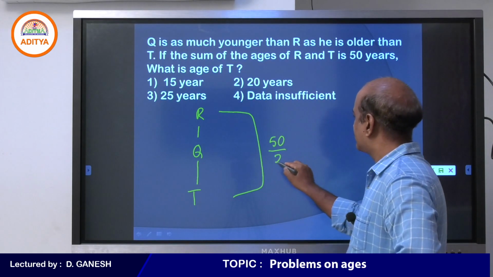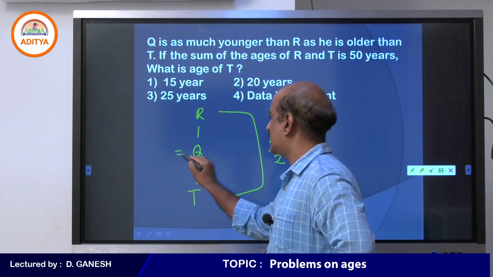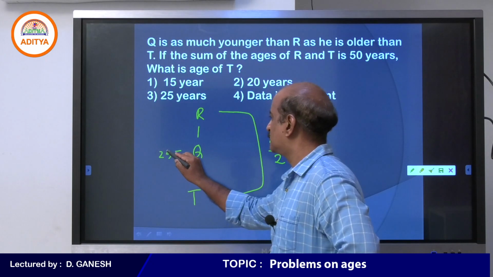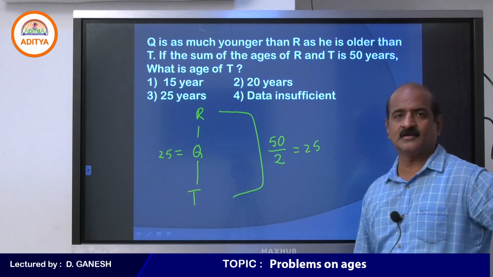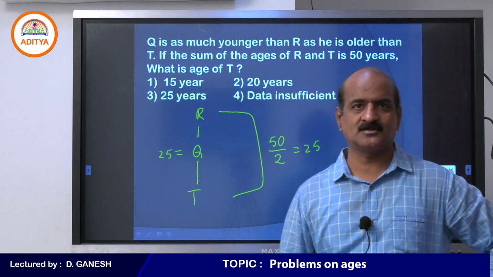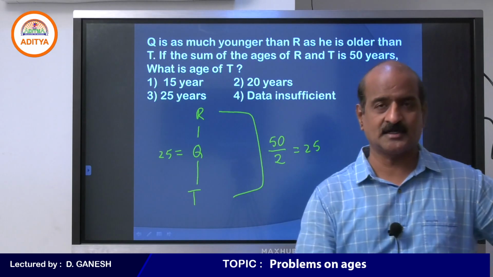If you divide 50 by 2, you will get 25. But remember, 25 is the age of Q. If you are asked to find the age of Q, your answer may be 25. But in this question, 25 is not the correct answer. You are asked to find the age of T.